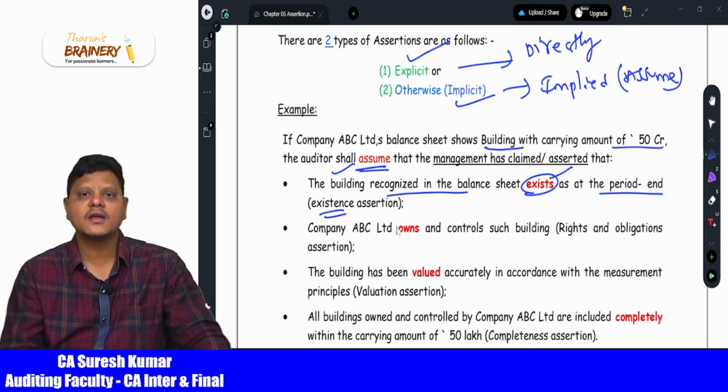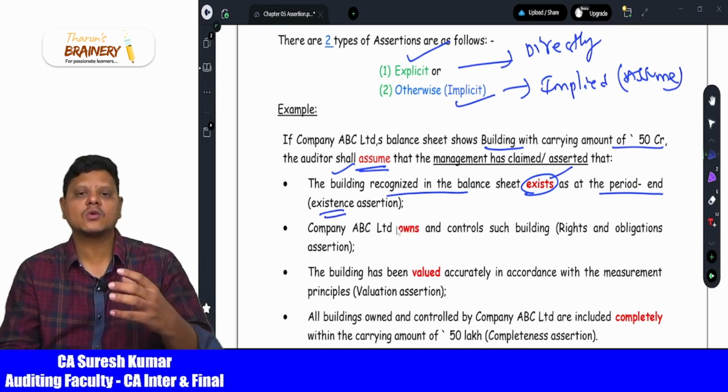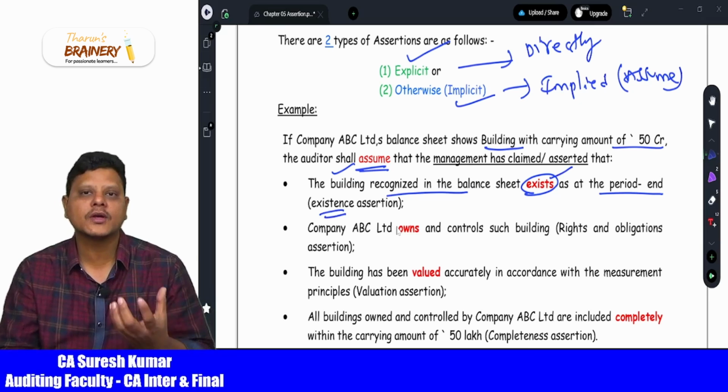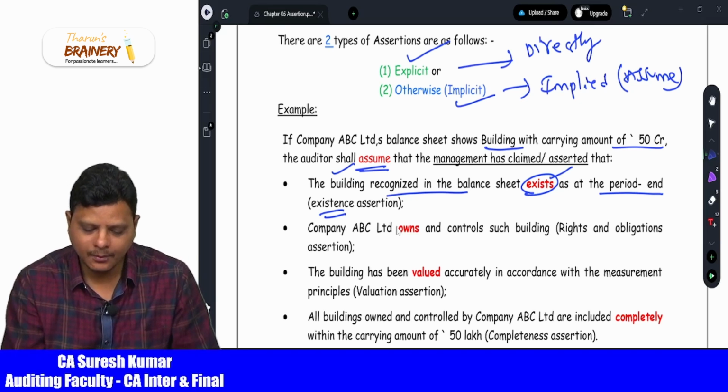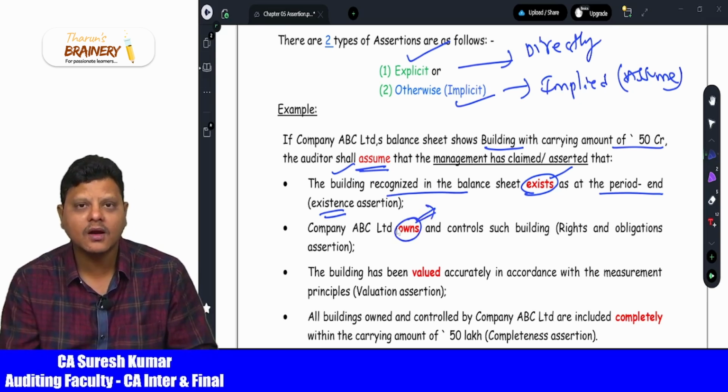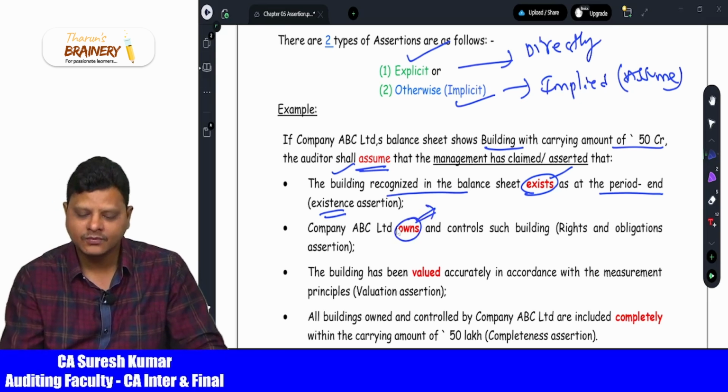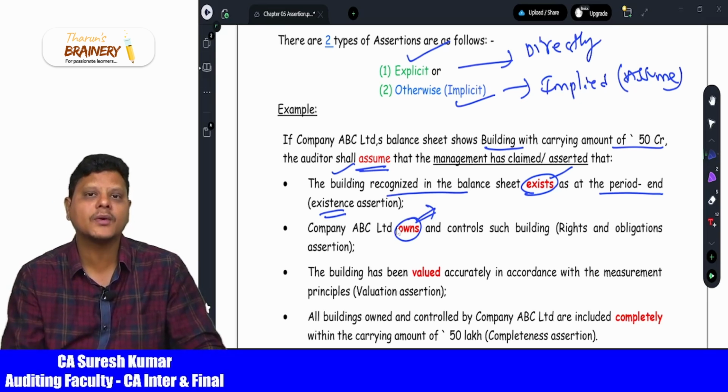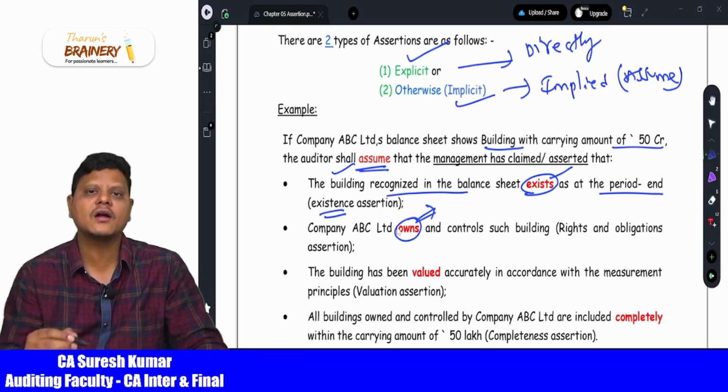So land and building existed. If the land and building did not exist, management would not show them in the financial statements. Then the company owns them. Who is the owner of the land and building? The company is the owner. Then the auditor should assume that the company is the owner, and if the auditor needs, the auditor can verify.